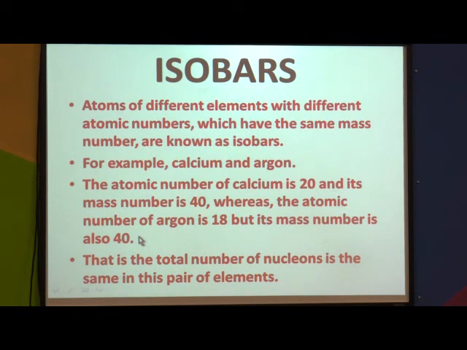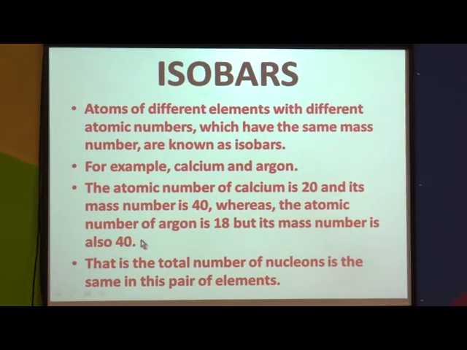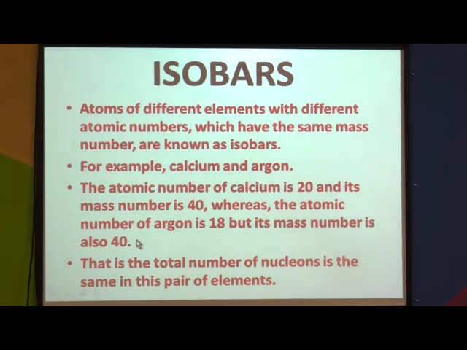So what is the difference between an isotope and an isobar? Isotopes are of the same element, so they have the same atomic number, so the same chemical properties, but the difference is in their mass numbers because of the difference in neutrons.